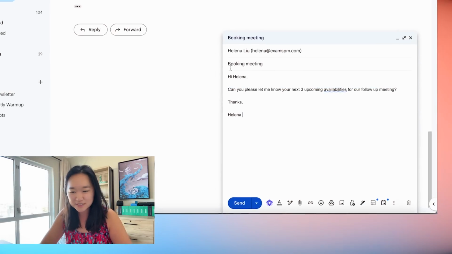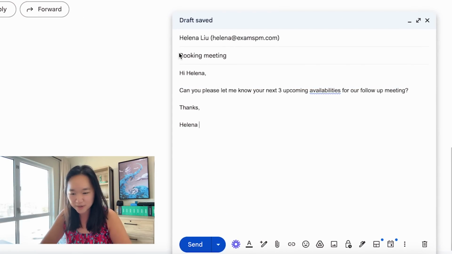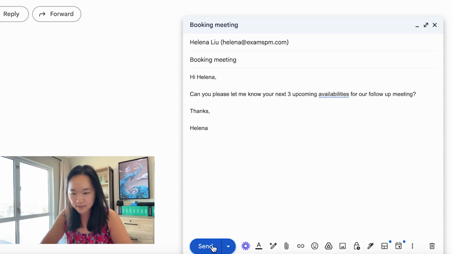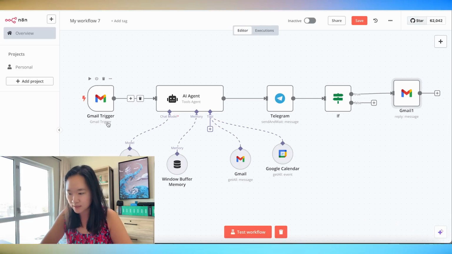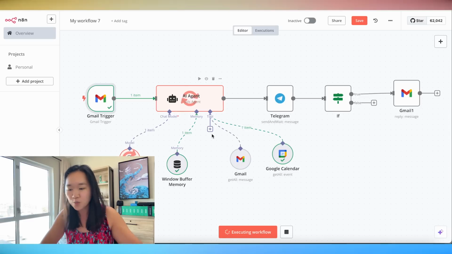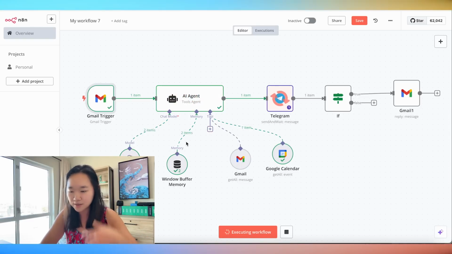So in this email example here, I wrote an email to myself, and I'm just asking myself, what is your next 3 upcoming availabilities for our follow-up meeting? And I'm going to press on test workflow and send out this email to have this entire automation run. Give this a whirl. You can see that it is now running, and we can see that this AI agent is actually choosing this calendar tool because of what I said in my email. And again, like there's so many tools that you can add to this. I can add in calculators, I can add in Google Analytics and spreadsheets, and the list just goes on.